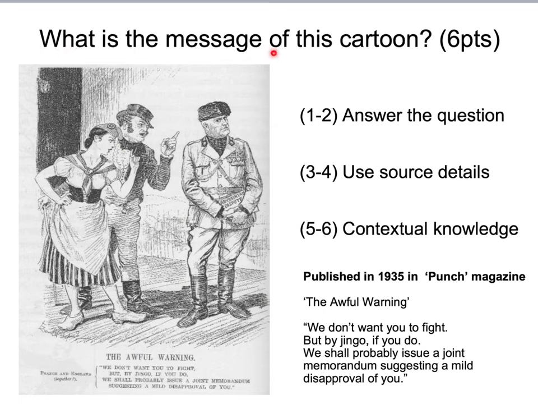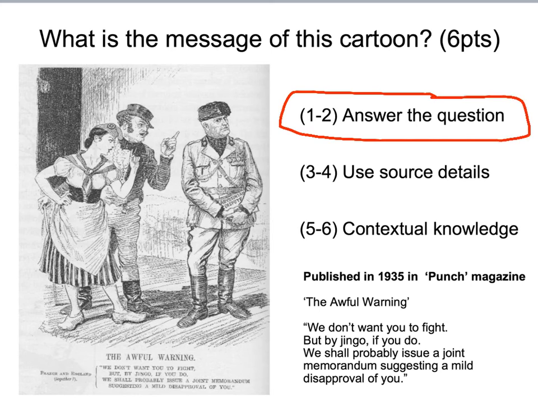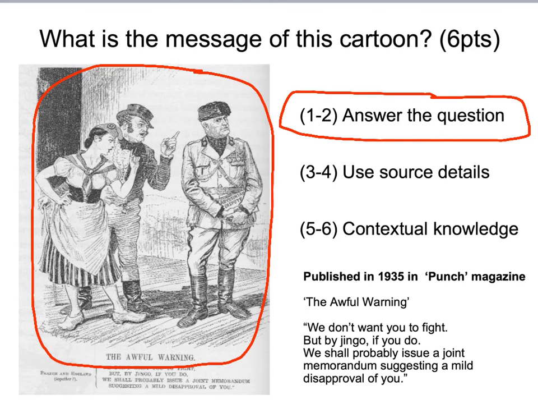So when answering what is the message of this cartoon, you'll obviously directly answer the question in your opening sentence and state what the overall meaning is. It's clear that the overall message of this is that the League of Nations, Britain and France also, are being criticised for being weak. They are being criticised for not being strong enough to stop the likes of Mussolini's Italy.